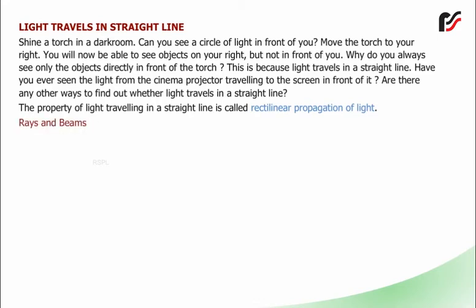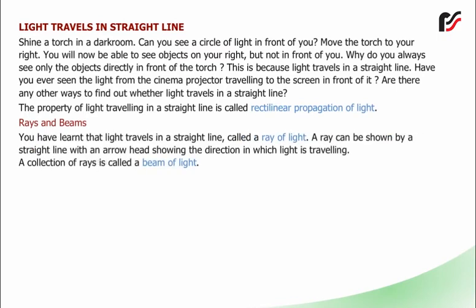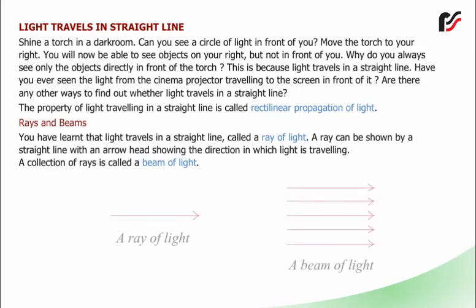Rays and beams. You have learned that light travels in a straight line called a ray of light. A ray can be shown by a straight line with an arrowhead showing the direction in which light is traveling. A collection of rays is called a beam of light.